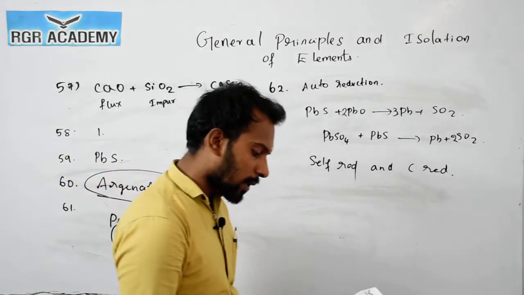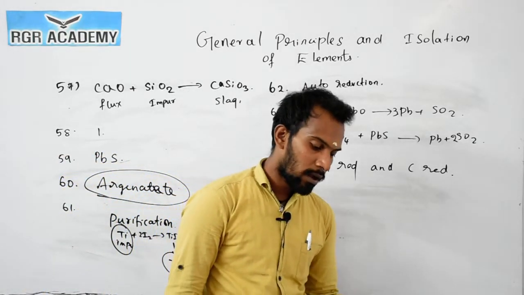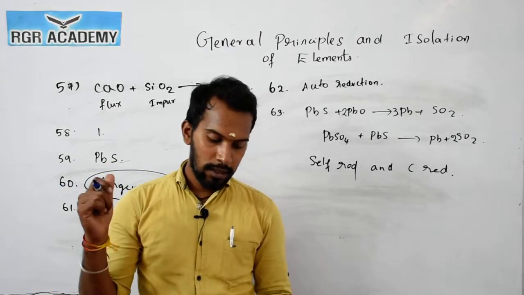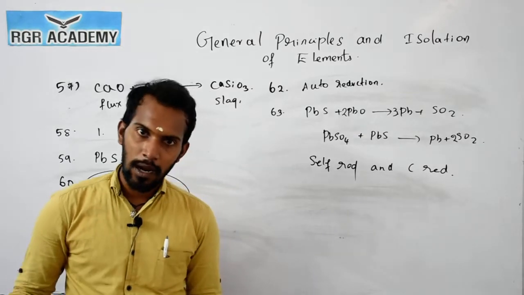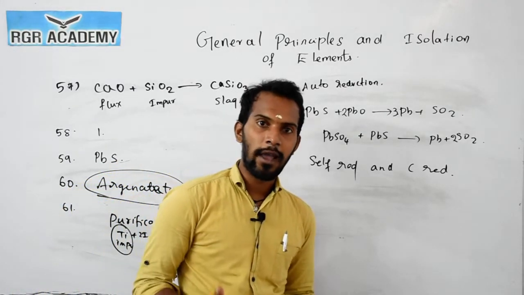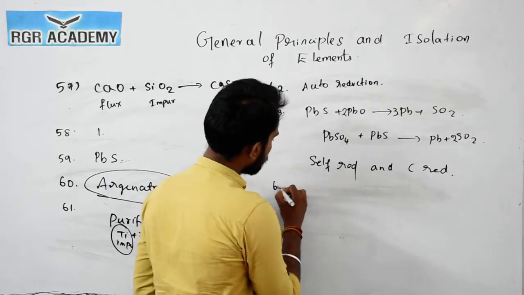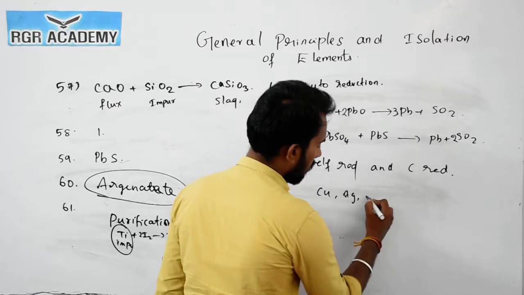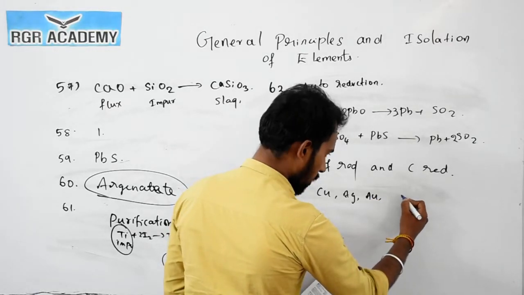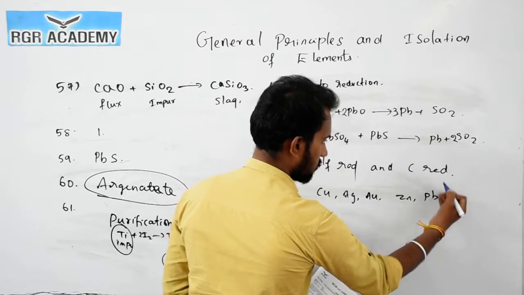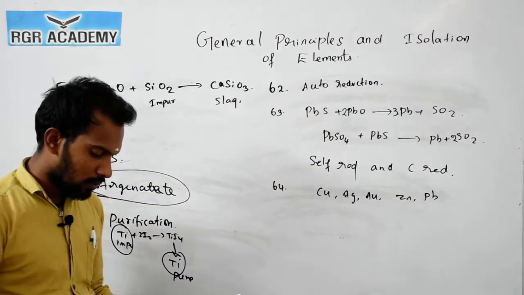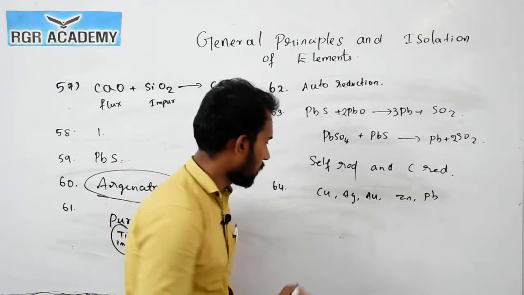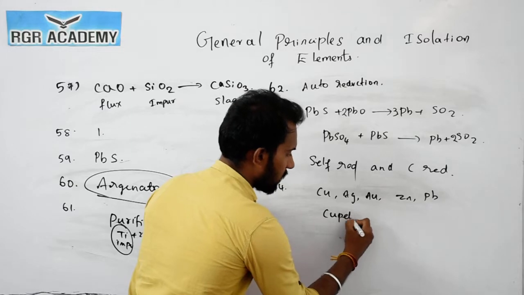Now the question number 64. The impurity of the metal has greater affinity, a more easily oxidized metal. The purification of the metal is carried out by refining this alloyed metal, which is treated at high temperature. Metals like copper, gold, silver, then zinc, lead, these types of metals can be refined by using the cupellation method, which we already saw. So cupellation.